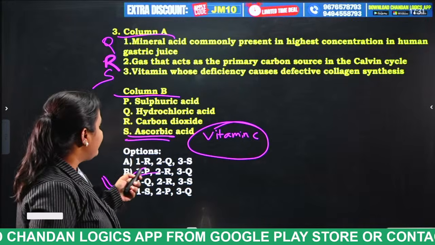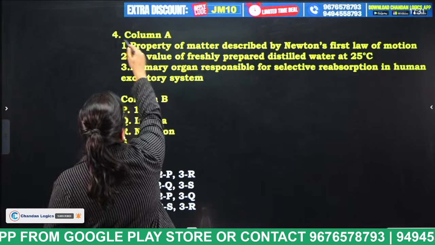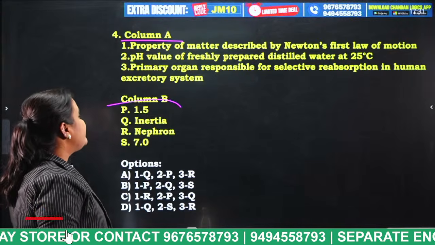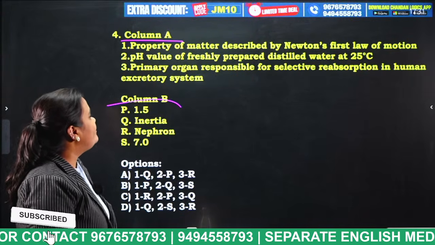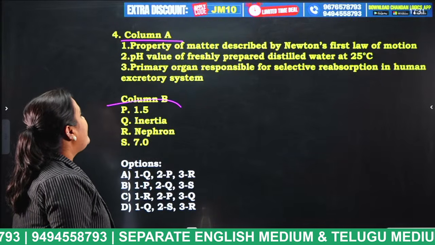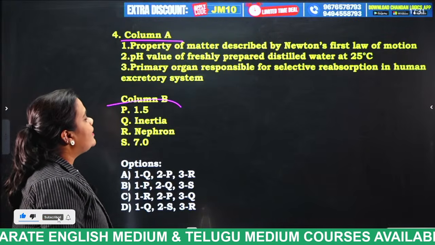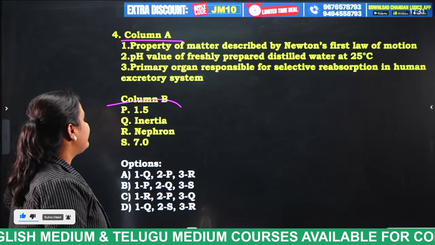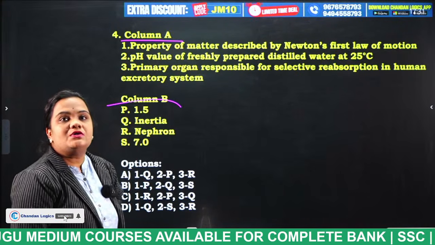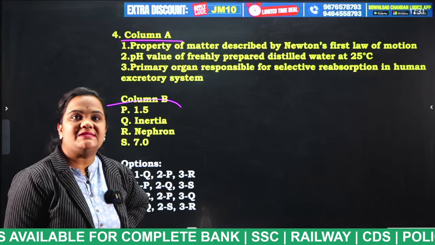Okay, so next question. Column A, column B. Statement 1: Property of matter described by Newton's first law of motion. Statement 2: pH value of freshly prepared distilled water at 25 degrees centigrade. Statement 3: Primary organ responsible for selective reabsorption in the human excretory system. Column B: 1. 5, inertia, nephron, 7. So, all of you match column A with column B and mention your answer in the comment section.